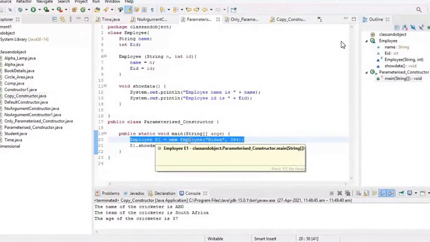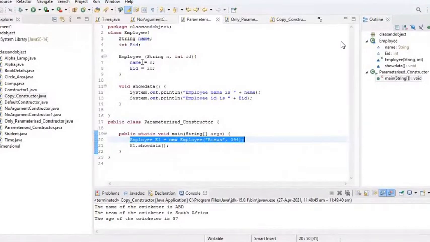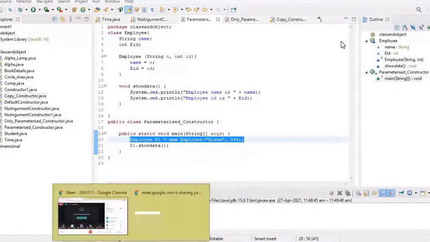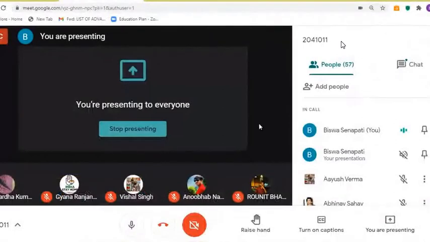Okay. So then I can say that E1 is the object reference. Memory is allocated for the object in the heap area and the constructor is called. Then corresponding data members for that object are initialized as name equal to Biswa and employee ID equal to 394. Then the method E1.showData is called. So it is going to display the corresponding data members for the object reference E1. So it is going to display employee name is Biswa, employee ID is 394. So any doubt in the code for the parameterized constructor, raise your hand? Any doubt?